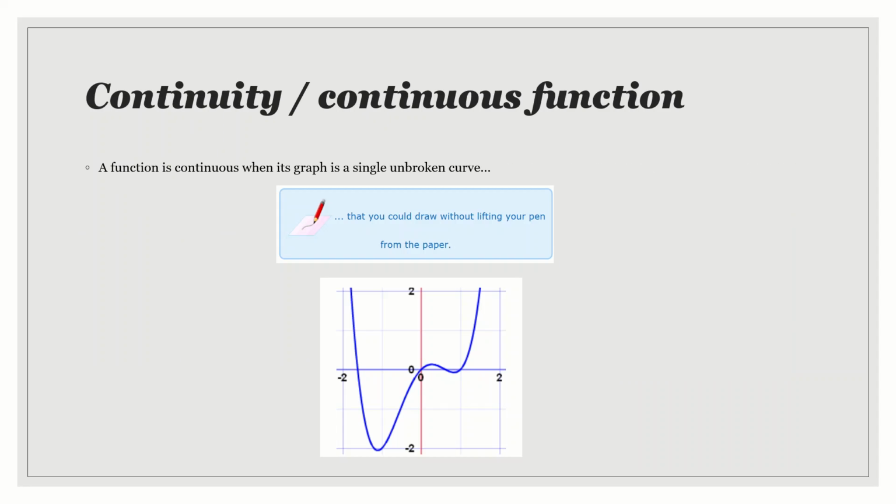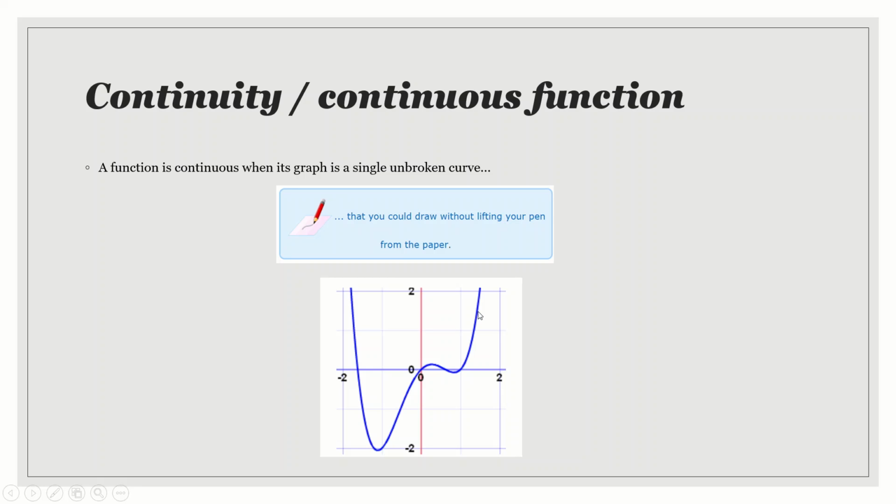Now, we will move on to the next topic, continuity or continuous function. A function is continuous when its graph is a single unbroken curve. In a simpler way, we can say that you could draw it without lifting your pen from the paper. Now, look at the graph over here. This graph I can draw without lifting my hand.